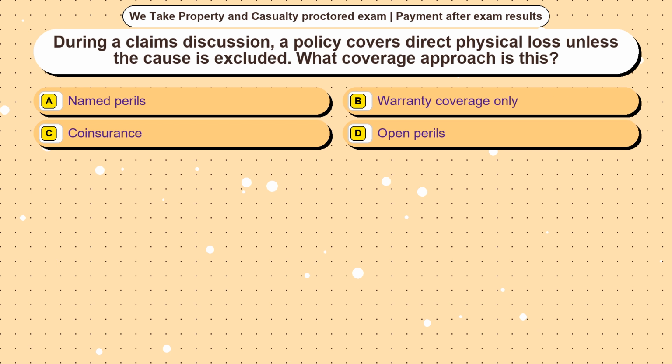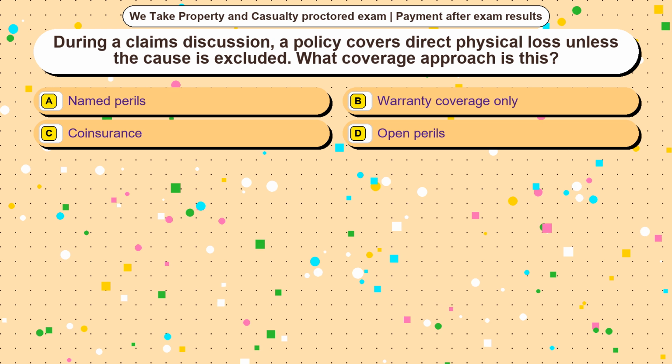Question 18. During a claims discussion, a policy covers direct physical loss unless the cause is excluded. What coverage approaches this? Option A, named perils. Option B, warranty coverage only. Option C, coinsurance. Option D, open perils.